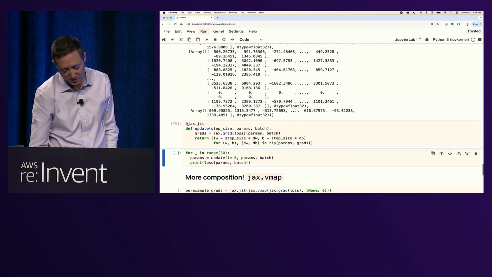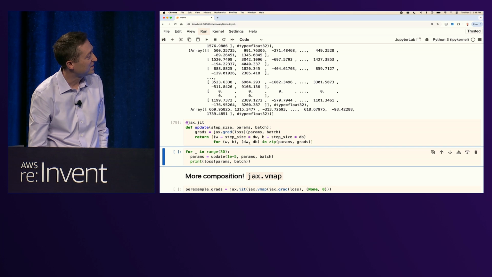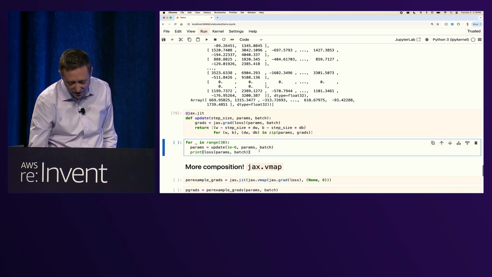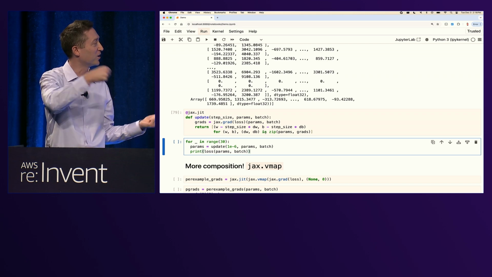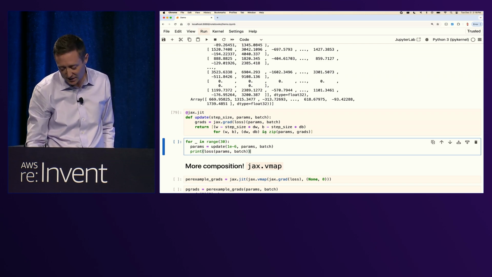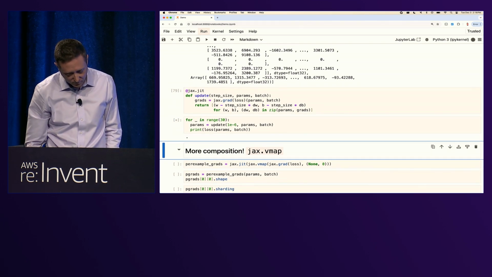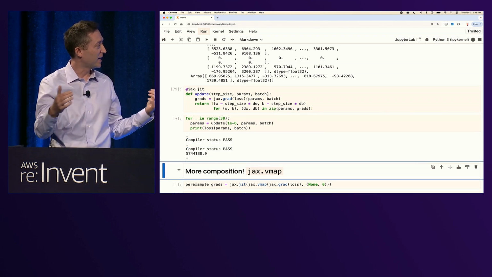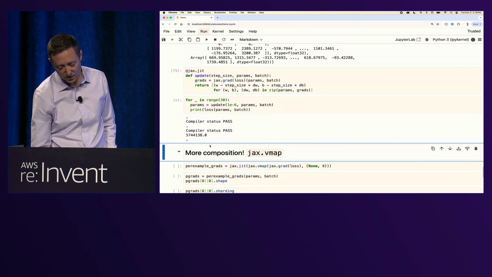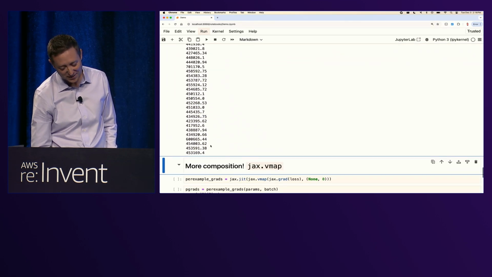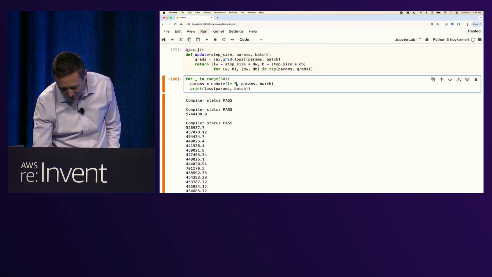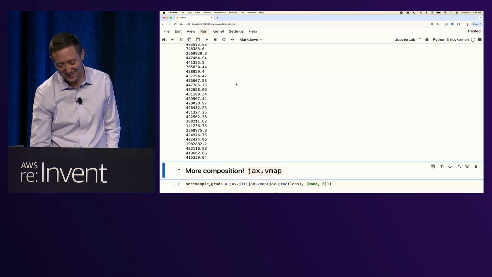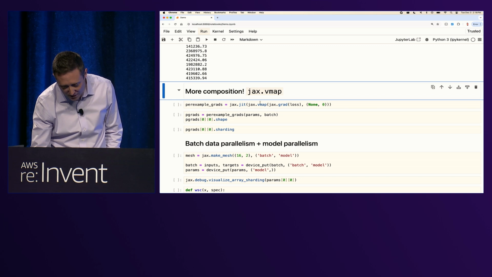So here's a simple update step. This is a simple gradient descent on our parameters. We can see we're doing grad underneath our JIT, and we're just going to loop calling this many times. So this whole update step is being sent to the compiler. It can be end-to-end optimized, and we can see that now loss goes down. That's great. Maybe we can have a bigger step size. After all, loss keeps going down. That's great. That's AI. So I think I might skip this section.